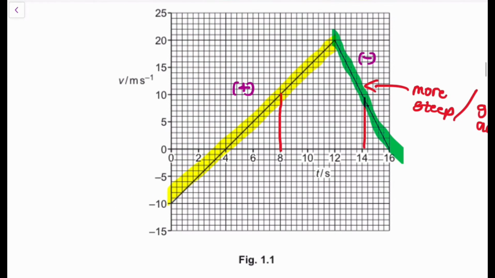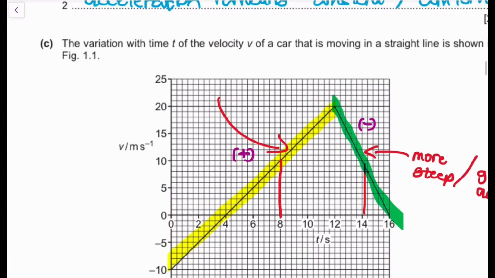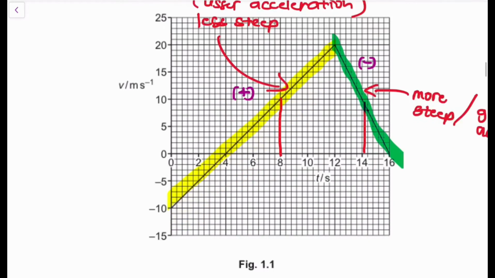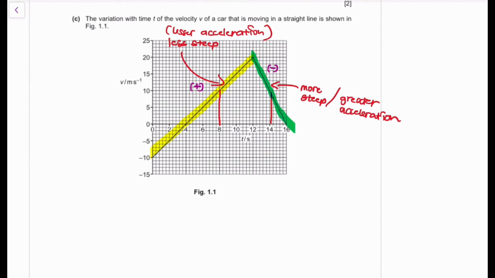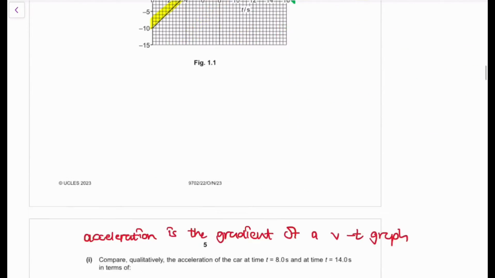Then this graph is going to be less steep. What does this imply? Less steep means that we're going to have a lesser acceleration. Just based on those two facts, if it's more steep, greater acceleration; less steep, lesser acceleration.